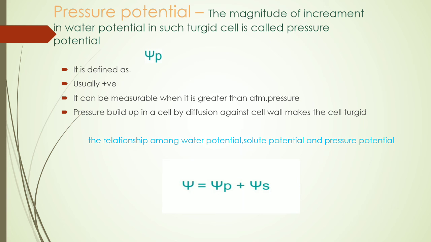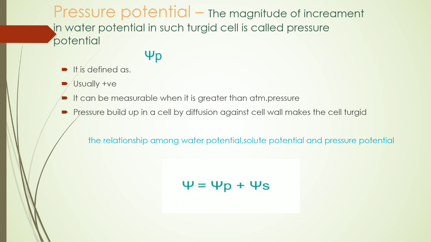At that time the cell wall exerts a force on the protoplasm, that's why it makes a pressure applied on the protoplasm. That cell, which becomes tight by taking in water molecules, is called a turgid cell.